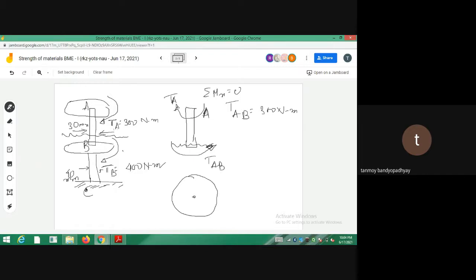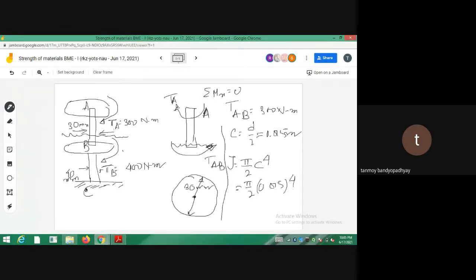So it's a solid shaft of diameter 30 millimeter. The diameter is given, so no problem. So what is C? C will be equal to D by 2, that is 30 by 2, means 15. It's a radius, not a diameter, so 15 means 0.015 meter. What will be J? J will be equal to pi by 2 C to the power 4, so pi by 2 into 0.015 to the power 4.